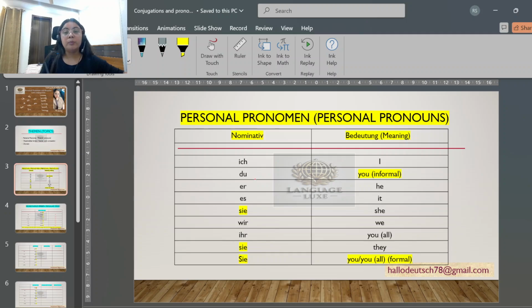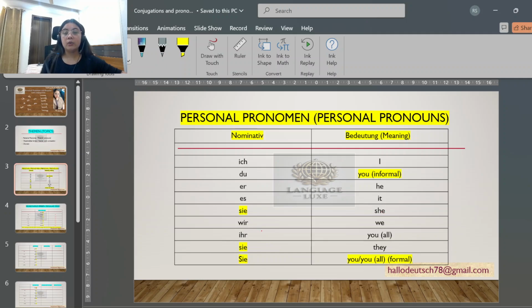Du. Du means you in an informal way. Whenever someone says any sentence to you with the help of du, then it means that person is being informal to you. Then comes er. Er means he. Es means it. Sie, small s, that means she.